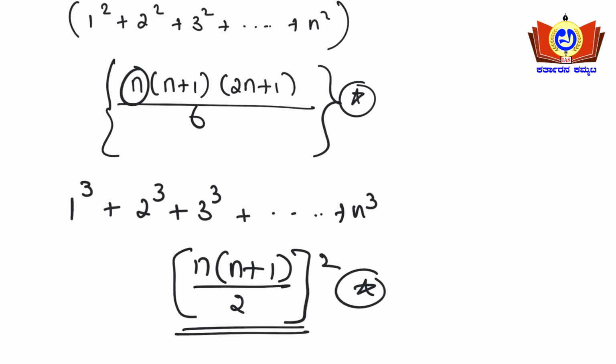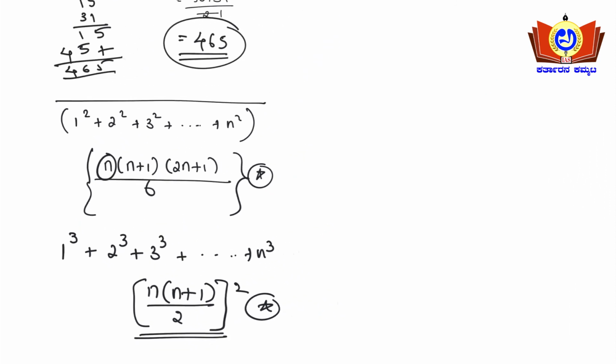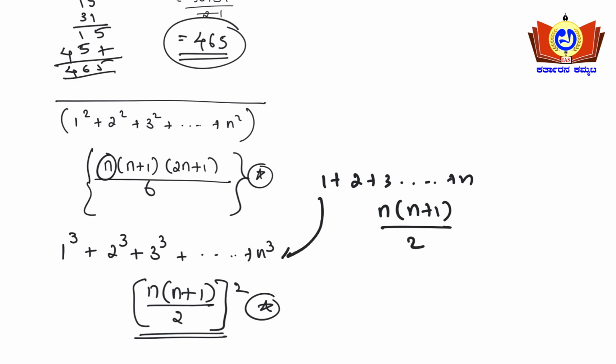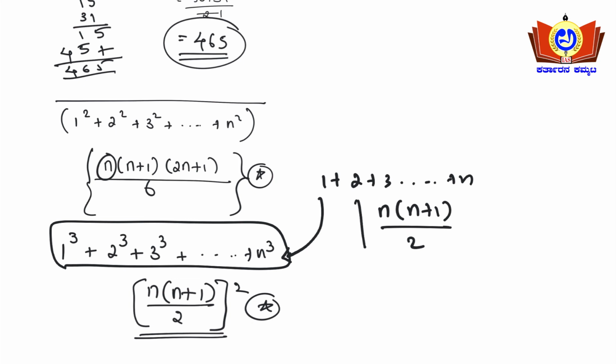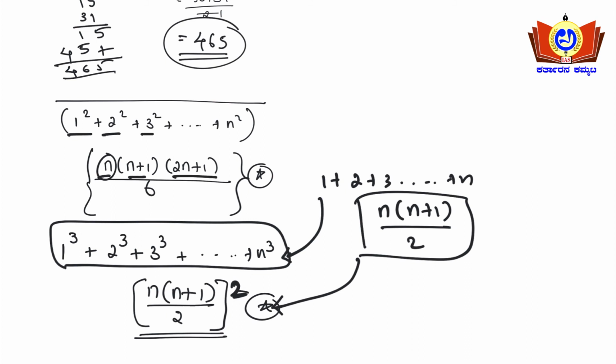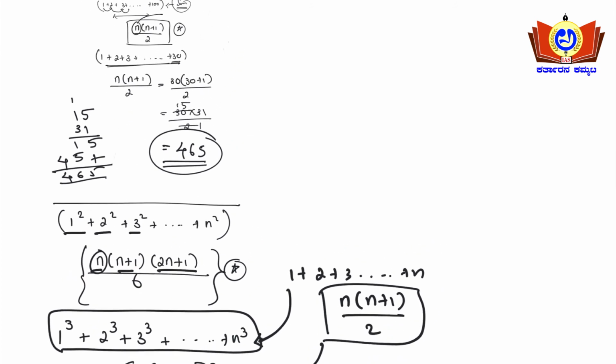For 1 plus 2 plus 3 plus up to n, the formula is n into n plus 1 upon 2. For 1 cube plus 2 cube plus 3 cube, the formula is the same, but what you need to do is square it here. And for 1 square, 2 square, 3 square, it is n into n plus 1 into 2n plus 1 upon 6 here.